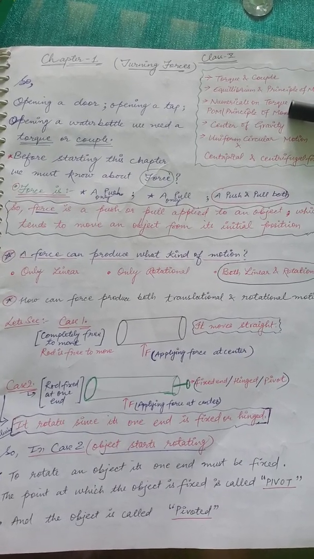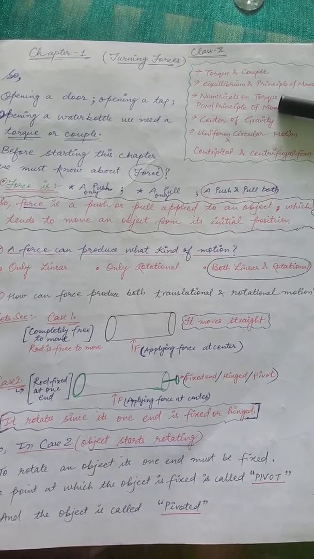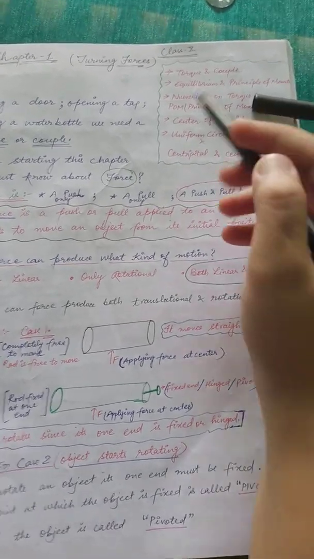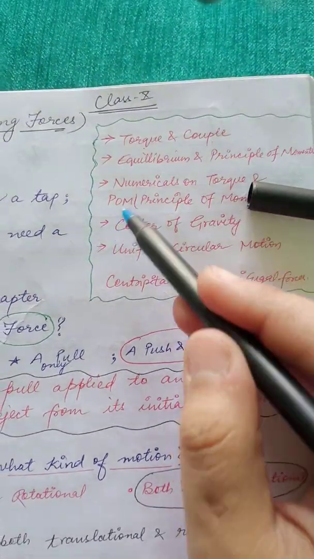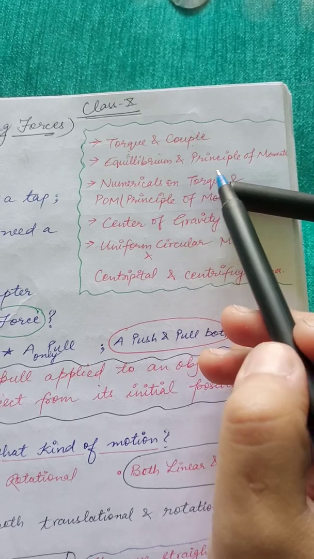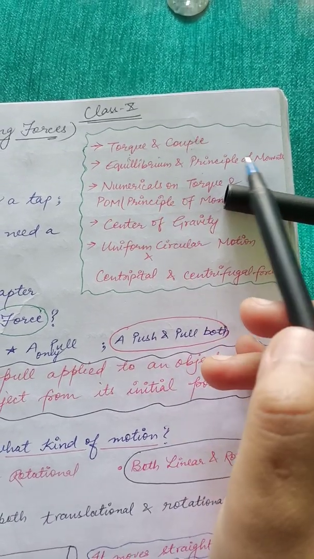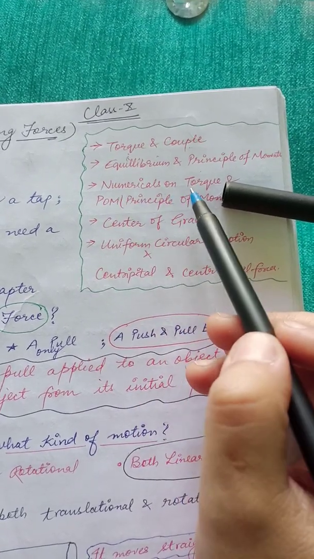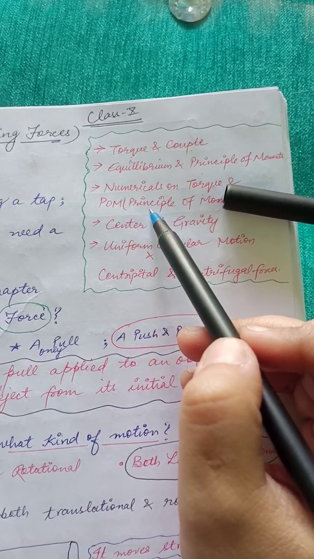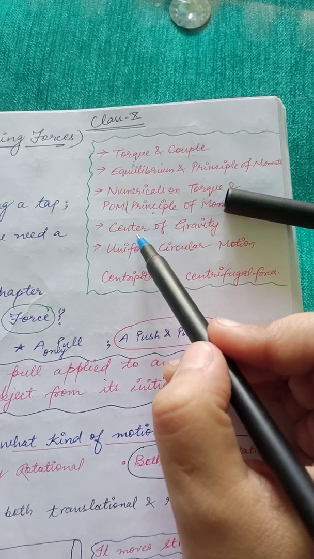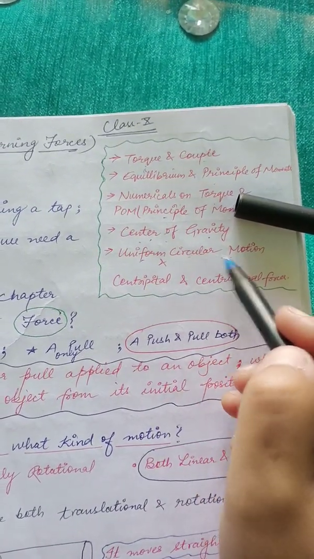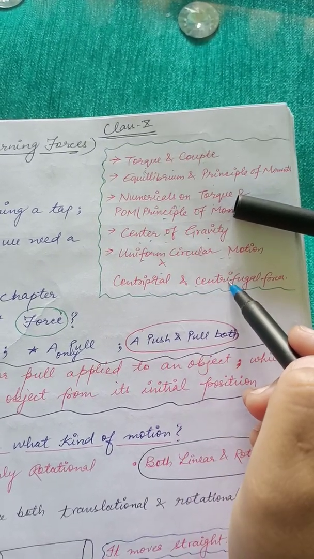Students, today I am here to start our chapter number 1, that is turning forces. In this chapter, I am going to complete a few topics. The first one is torque and couple. Second one is equilibrium and principle of moment, which you can say as POM. Third one is numericals on torque and POM. Fourth one is center of gravity. Fifth is uniform circular motion and centripetal and centrifugal forces.